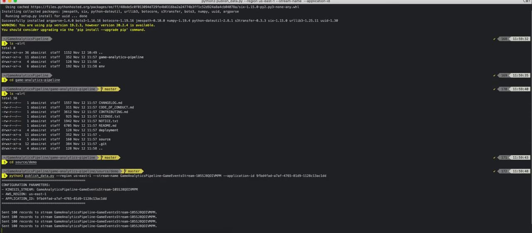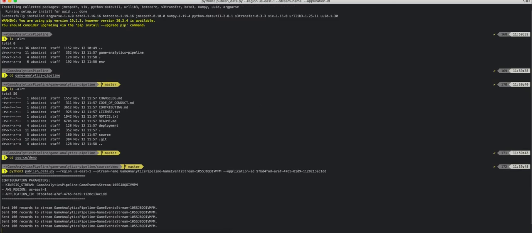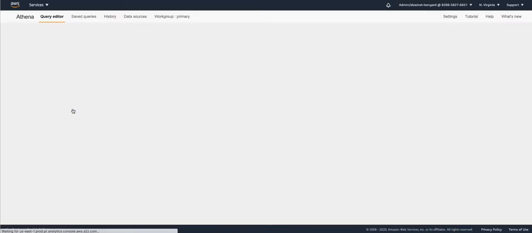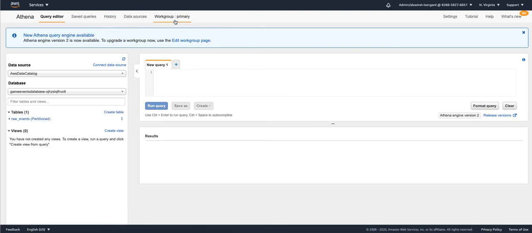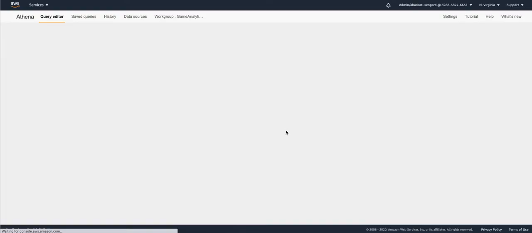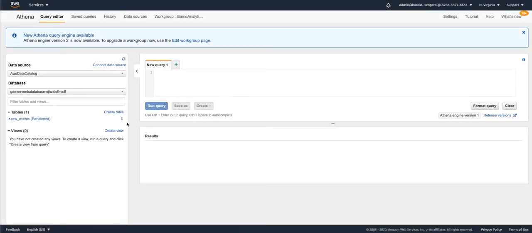Now we can switch to AWS Management Console and test the sample queries in Amazon Athena. Okay, we can now switch to Amazon Athena service. Select the workgroup tab on top of the page. Select the workgroup named Game Analytics Workgroup and switch to that workgroup from your primary workgroup. With the help of workgroups in Athena, you can separate workloads between users or applications, you can view query metrics, and you can even enforce cost controls if you want.